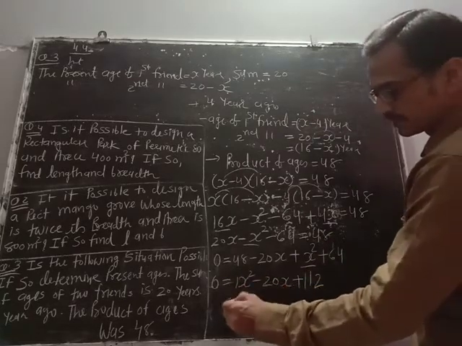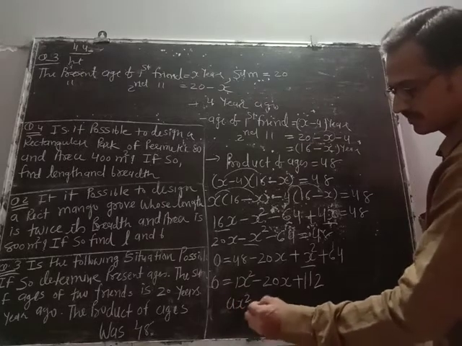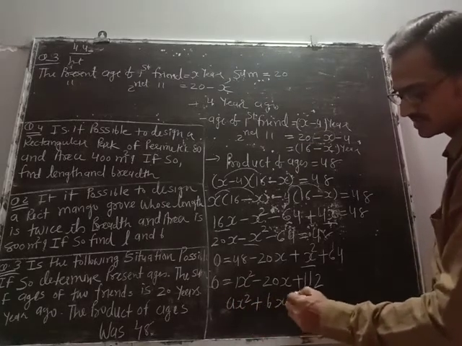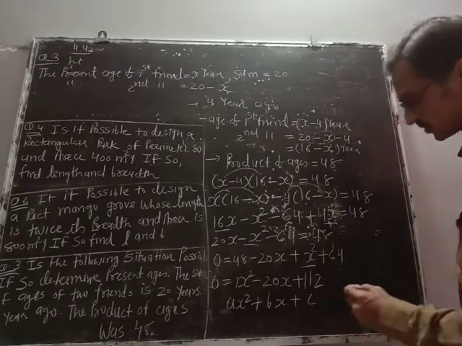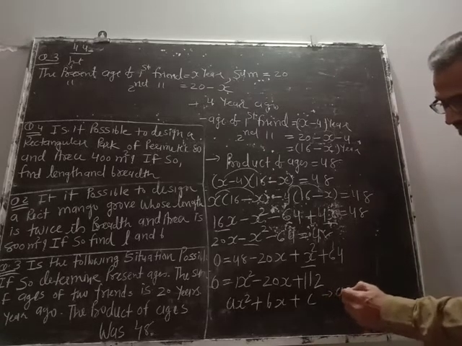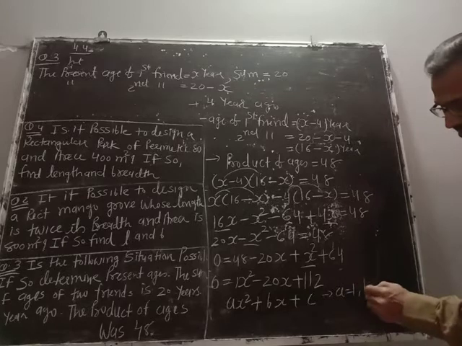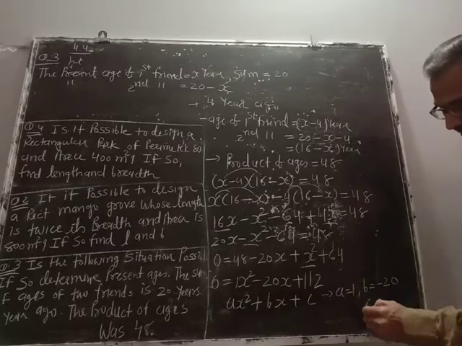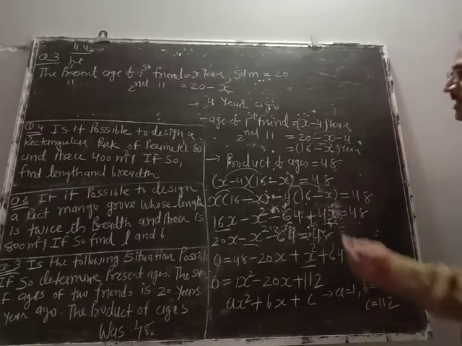Now compare ax square plus bx plus c. So here we have a 1, b minus 20 and c 112.